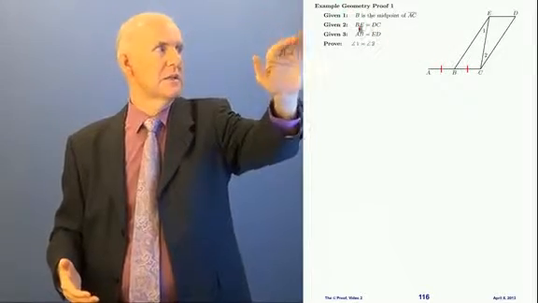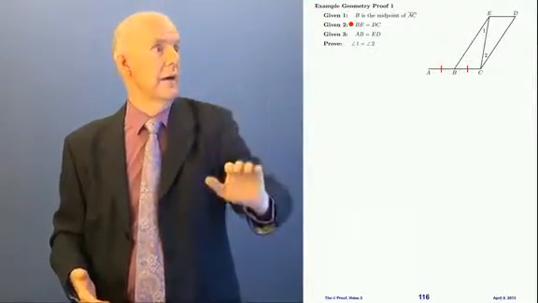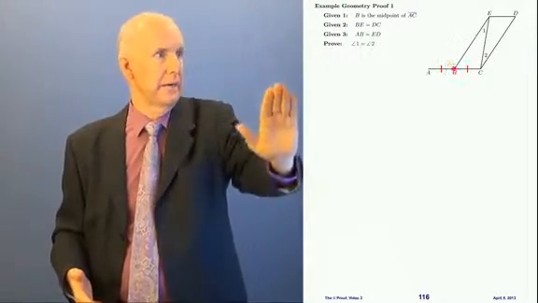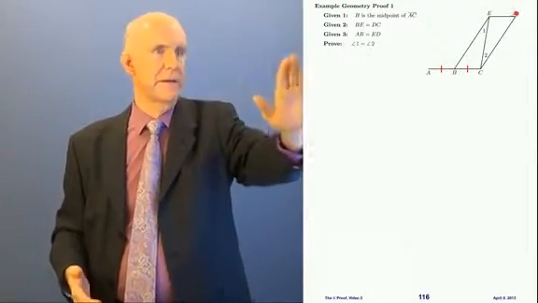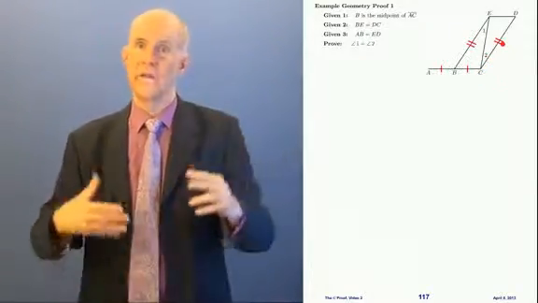Now let's move on to given number 2. It says BE is equal to DC. All right, well, BE is here, and DC is here. Well, I have to use double ticks now, right? So I'll put double ticks on for those.